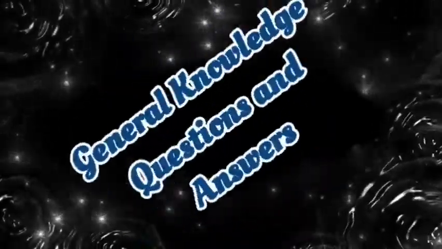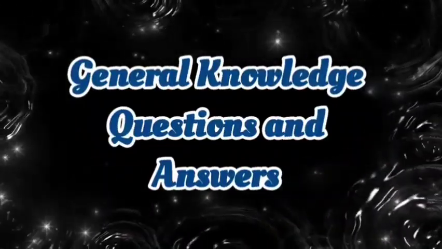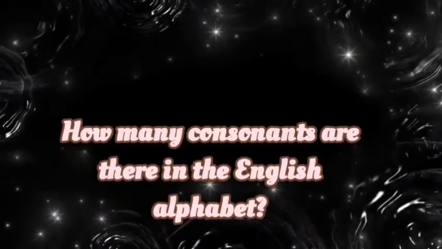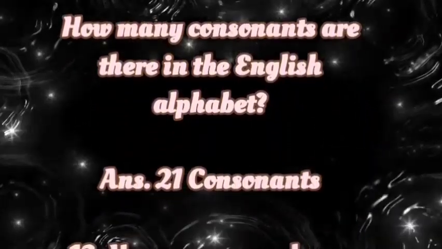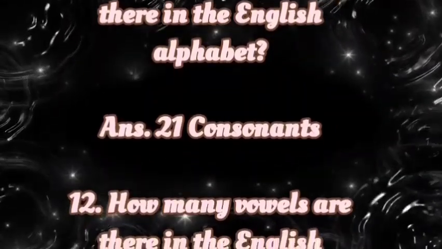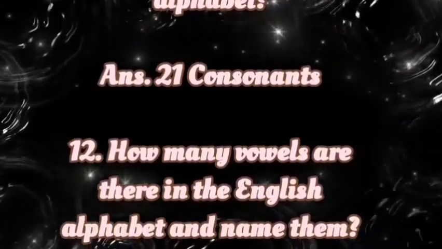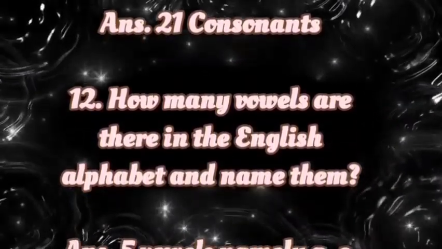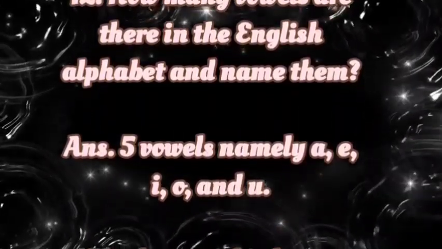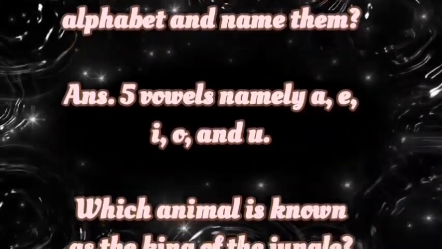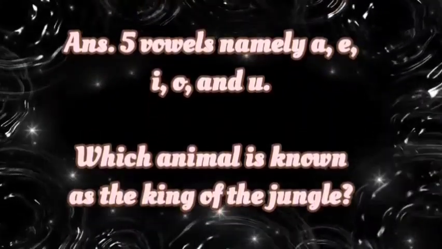Hi everyone. Today we are going to see general knowledge questions and answers. How many consonants are there in the English alphabet? Answer: 21 consonants. How many vowels are there in the English alphabet and name them? Answer: 5 vowels, namely A, E, I, O, and U.